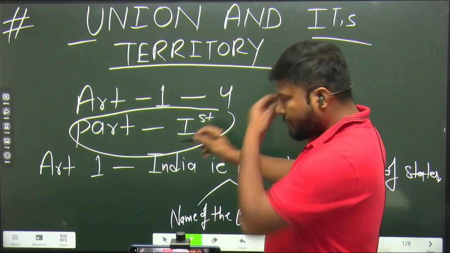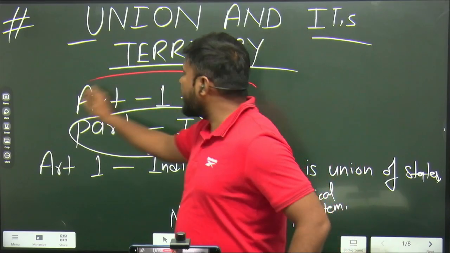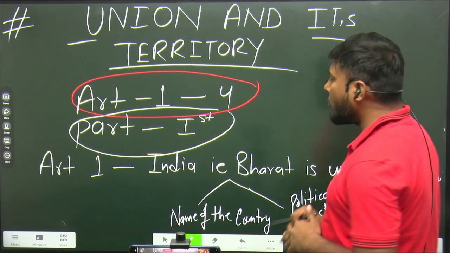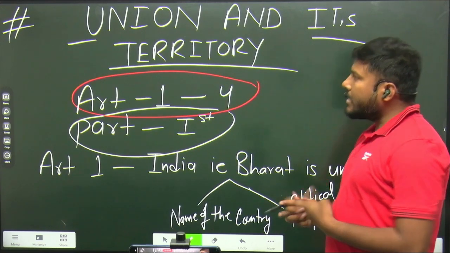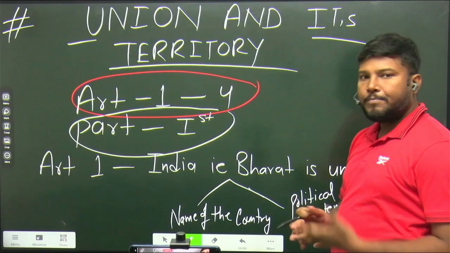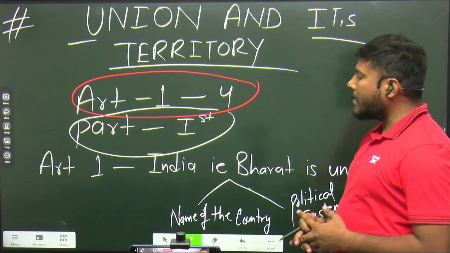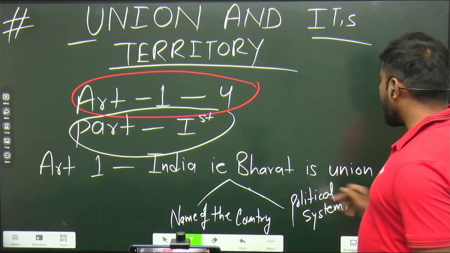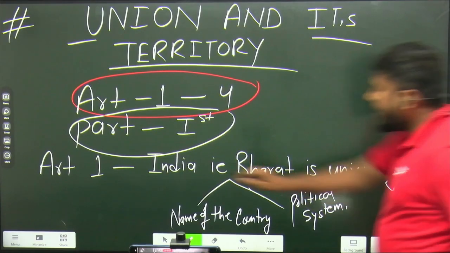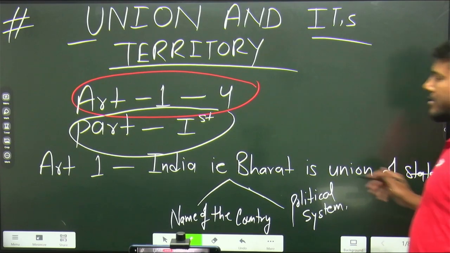See, part 1 or part first and article ranges from article 1 to 4. You see here, this is factual information. Please keep this in your mind. And now let's get started and try to do each and every article, separately and thoroughly. Article 1. Article 1 is like India, that is Bharat, is union of states. I have written here for you, you see, India, that is Bharat, is union of states. This is about article 1.